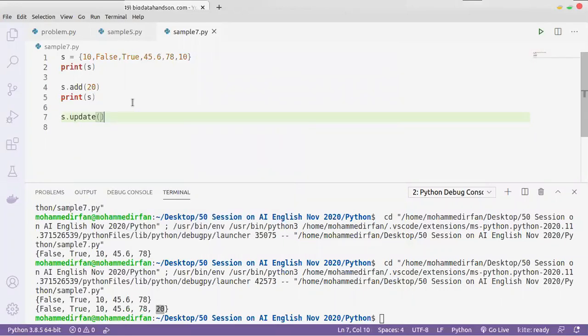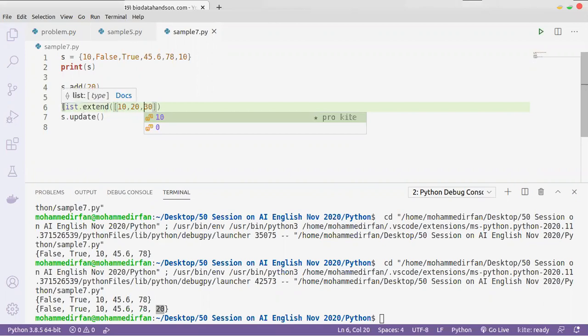Update is a function in set which will add multiple values. Like in list we have extend. List dot extend will add multiple values. So in extend we give the values like this in a list, 10 comma 20 comma 30, right? We have seen the extend function like that.